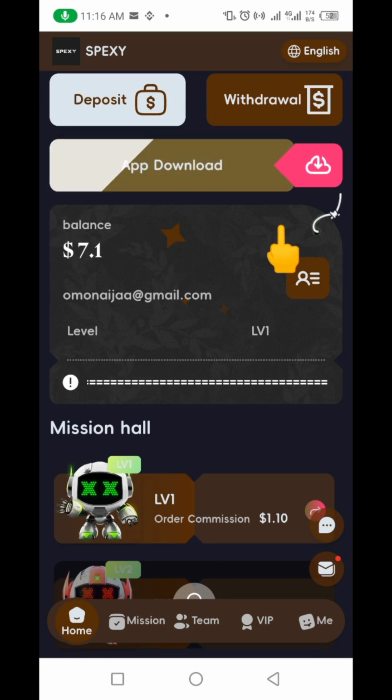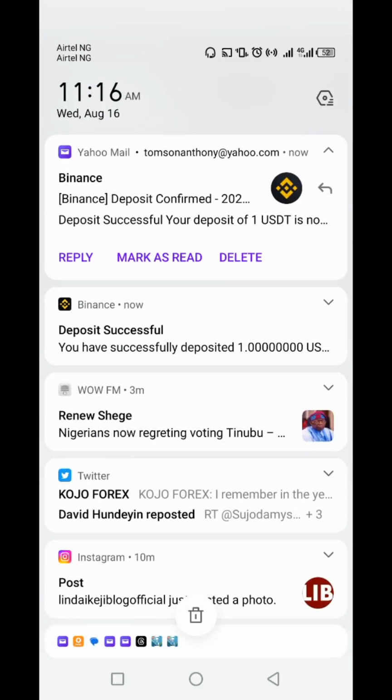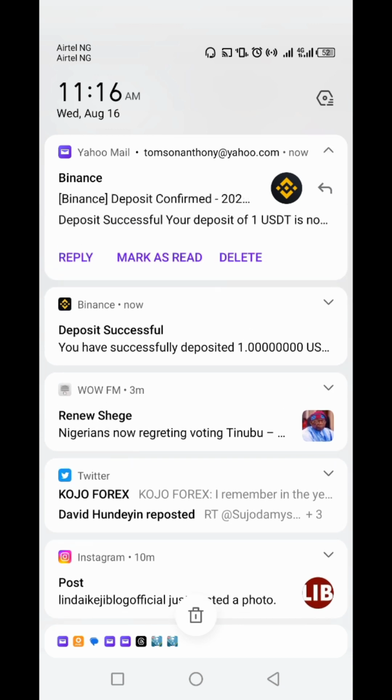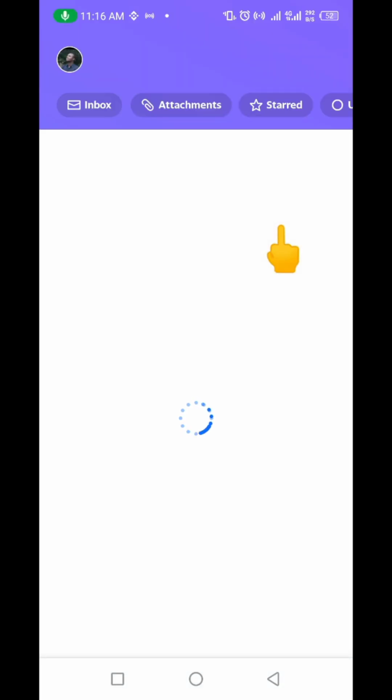Okay, I actually just got a mail now and I believe that mail is from Binance. After I click on that withdrawal button, so I'm going to check up here. Okay, in the course of making this video, I just got this mail now. So you can see up here now, you can see Binance. I got this mail from Binance. So it means that I just got a deposit, right? Let me click on it quickly.